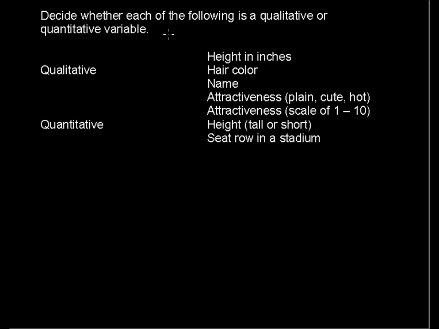Decide whether each of the following is a qualitative or quantitative variable. First, let's take a look at what a variable is in statistics. A variable can be thought of as a placeholder, and that will be familiar from other math classes, a placeholder of an unknown or placeholder in a function where you change the value in it, and then change the value of the variable and it changes the value of the function.